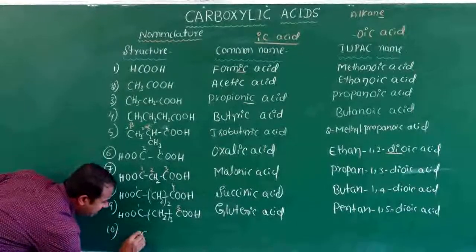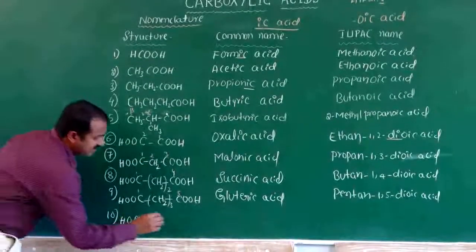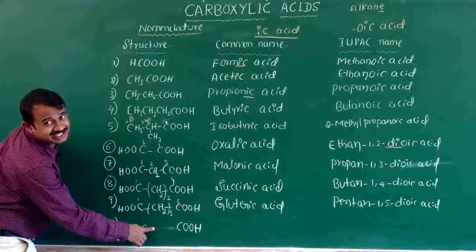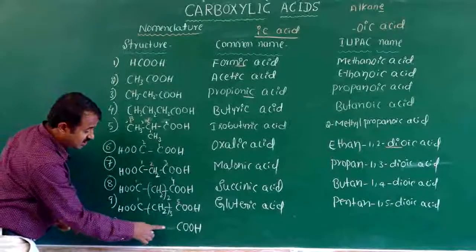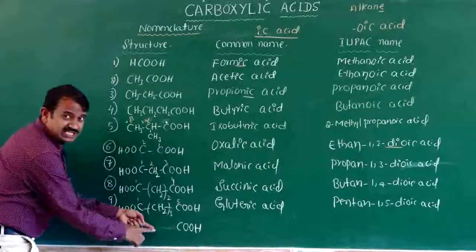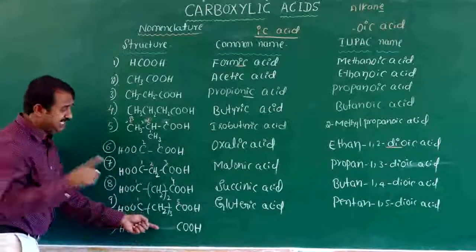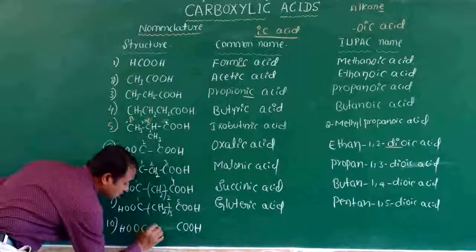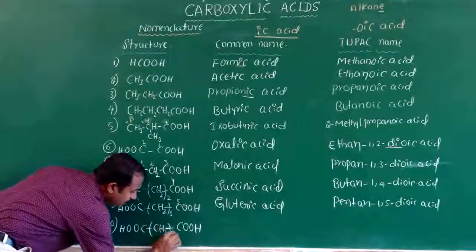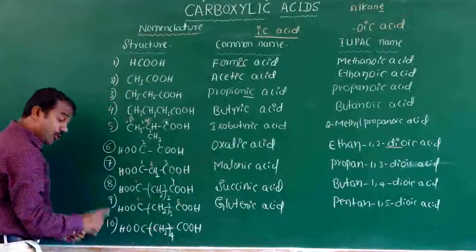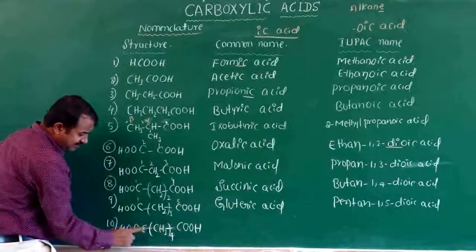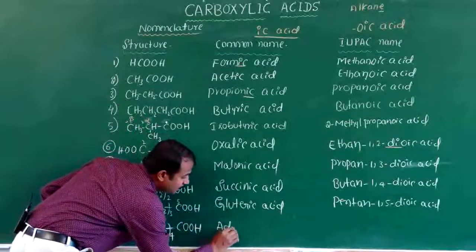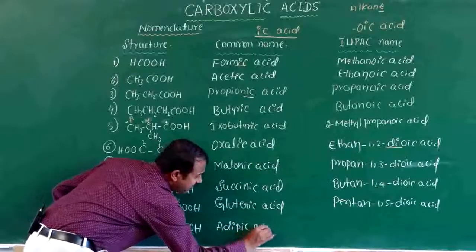Same, we are writing COOH here and COOH here. This is oxalic acid. One CH2 entered means malonic acid, two CH2 means succinic acid, three CH2 means glutaric acid. If we add four CH2, how many carbons are there? 4, 5, 6: six carbons, and six means hexa. The common name is adipic acid.